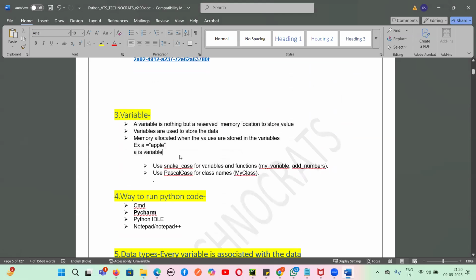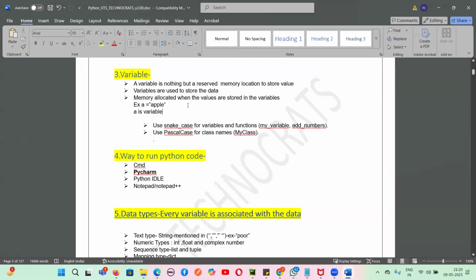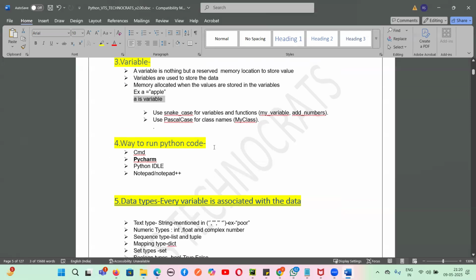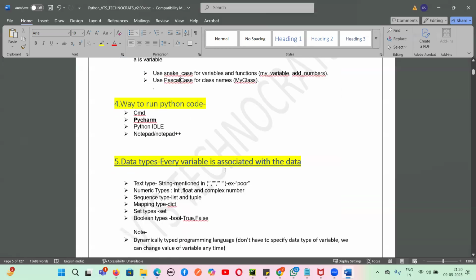Today, the first thing: a variable is used to store the data, and it reserves some memory location to store the values, and memory is allocated when the values are stored in the variables. So A equals apple. So A is called the variable, guys, and for variables we use the snake case naming convention, and for class we use the Pascal case.